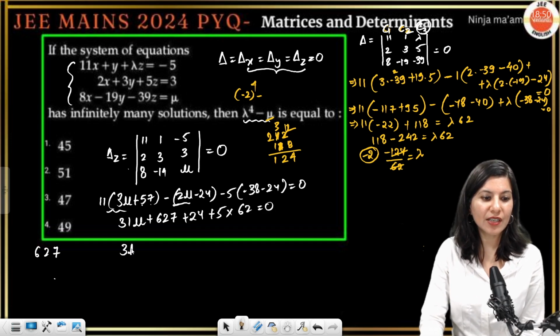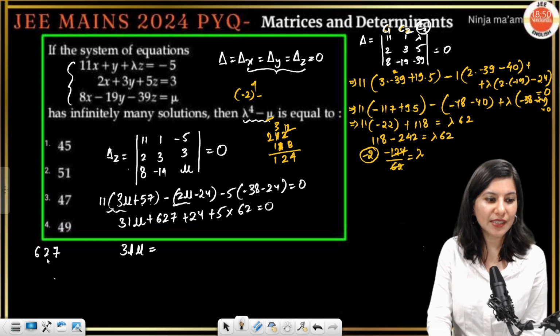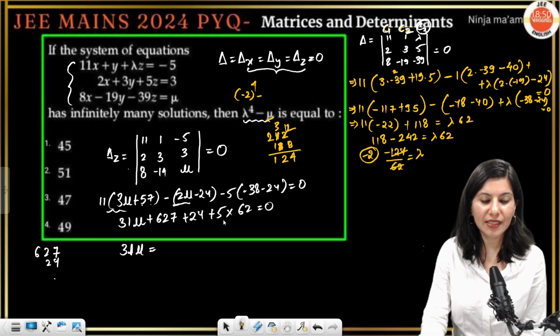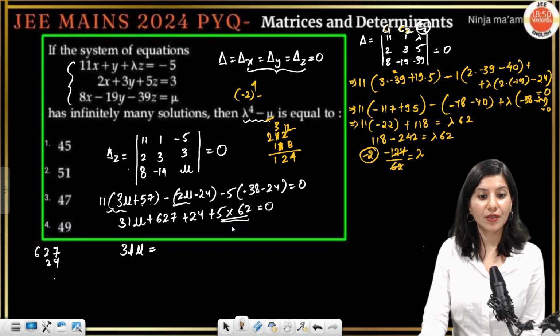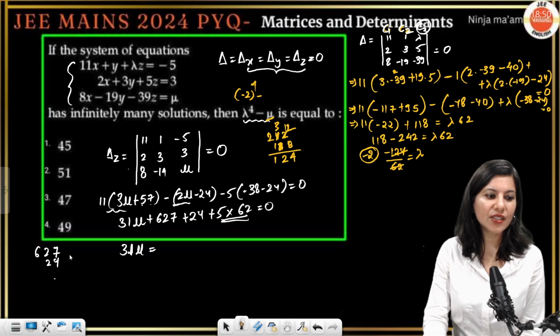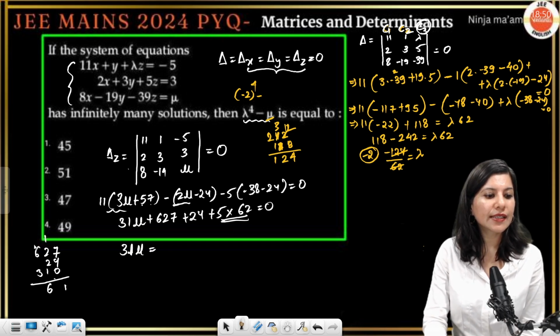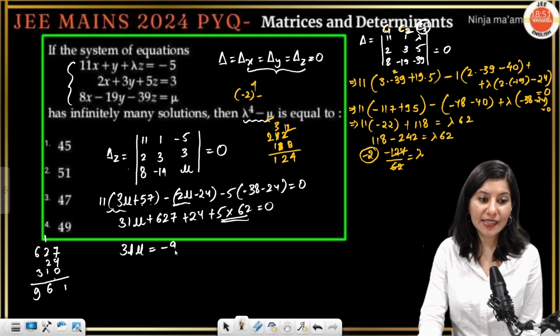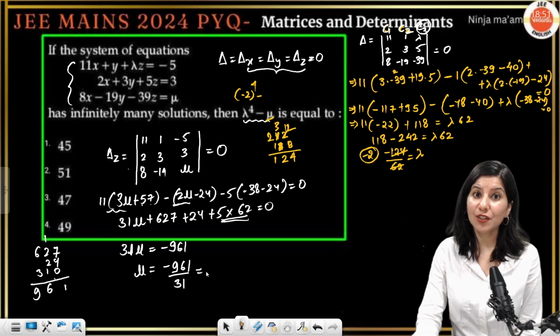So 31 mu is equals to 627 plus 24 and this is 310. So minus 961. So mu is nothing but minus 961 upon 31, which is going to give you what?